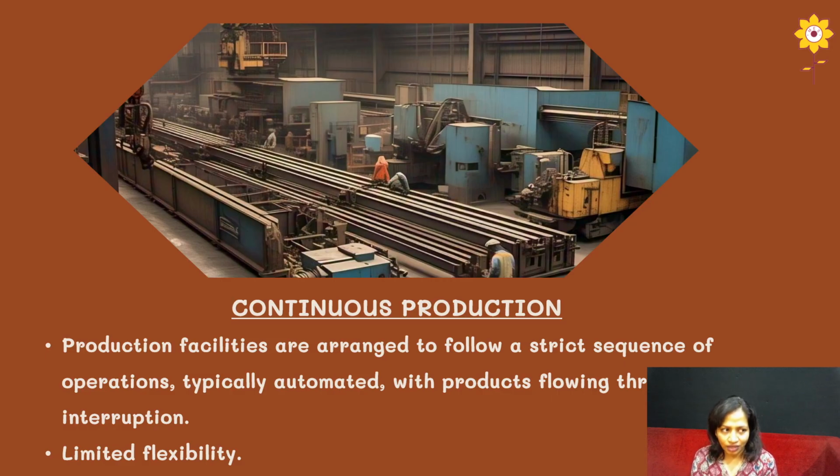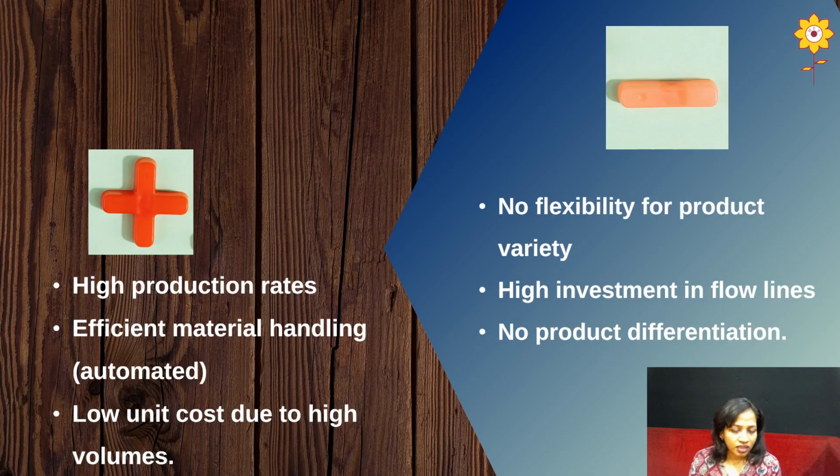You can take the example of semi-finished product companies, like for example steel companies which are producing only steel. It can be plywood or many other productions where they are producing only semi-finished goods. Now let's move on to the advantages. The first one is high production rates. According to the name itself, continuous production means you are in a flow. It doesn't stop, there is no interruption, and it is produced in large volume. So there will be high production rates.